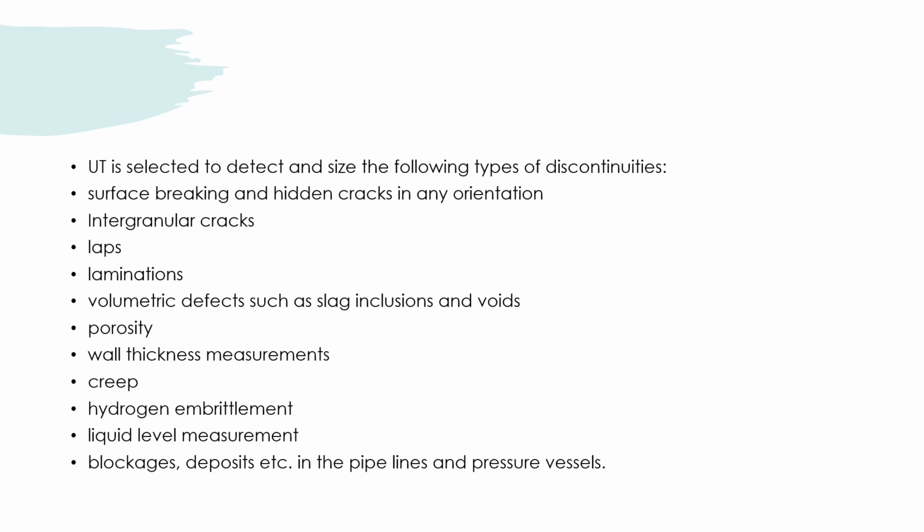Number six is porosity. Number seven is wall thickness measurement. Number eight is creep. Number nine is hydrogen embrittlement, number ten is liquid level measurement, and eleven is blockage, deposits, etc. in the pipeline and the pressure vessel. So to find this type of discontinuities, we use ultrasonic testing.